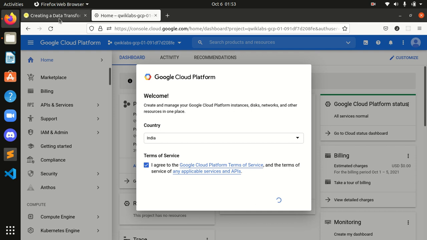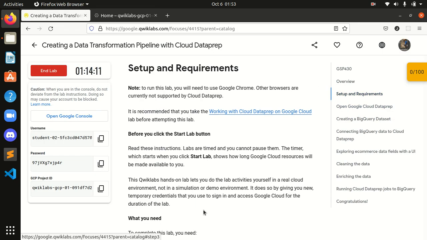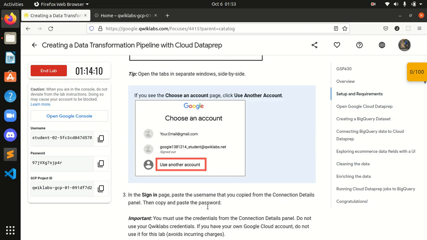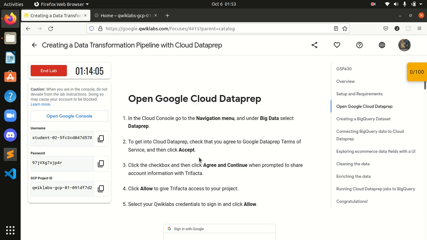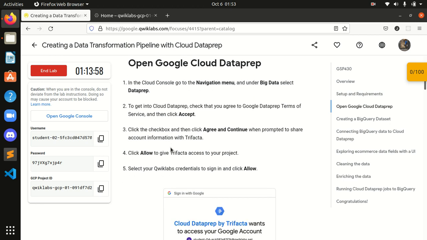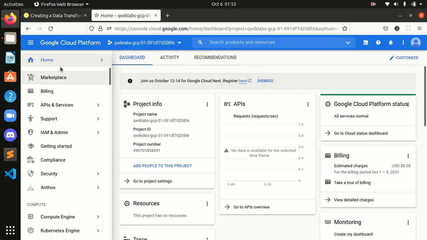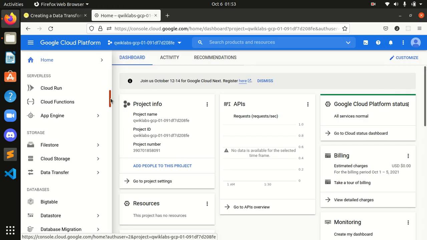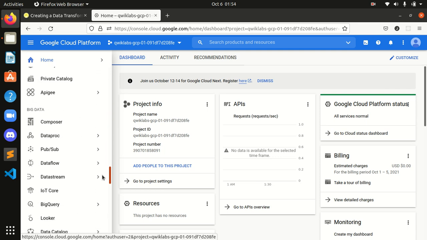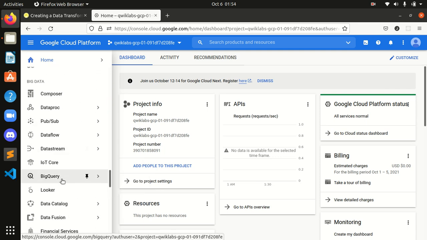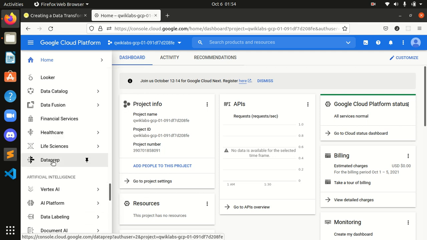So let's agree to this, and now let's get the setup and requirements for this lab, and we are done with this. Now first is open Google Cloud Dataprep in the Cloud Console under Big Data. Now we have to open Dataprep from here. Let's search. Where is it, guys? Okay, Dataprep, it's here.